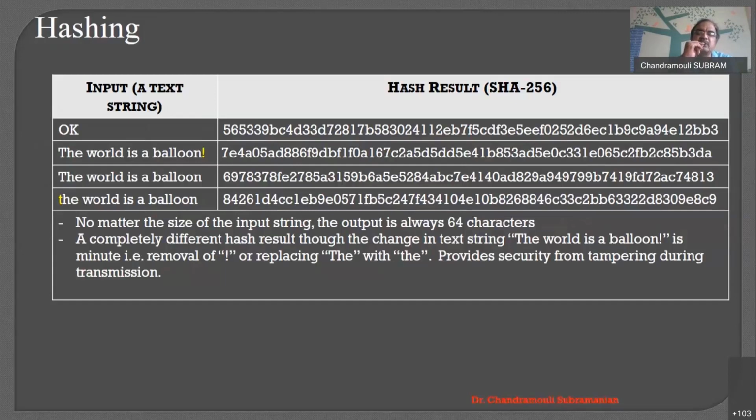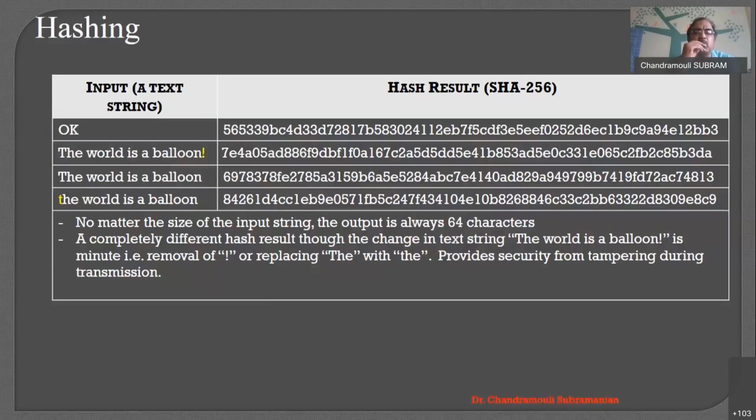Here, there is an algorithm called the SHA-256 algorithm. Like this, we have multiple hashing algorithms. SHA-256 is the most frequently used algorithm in blockchain. So if "OK" is given as an input, you see some digits coming over here, right?